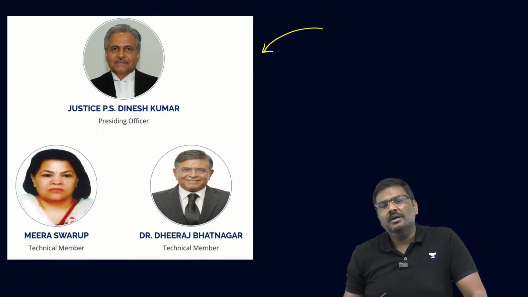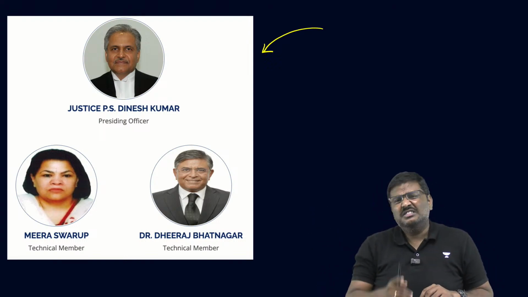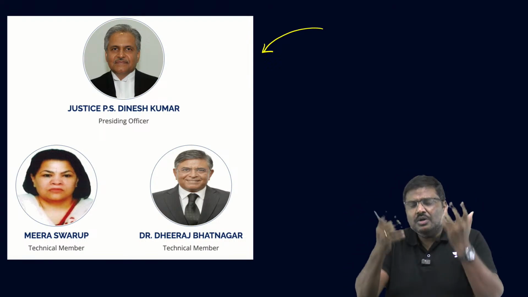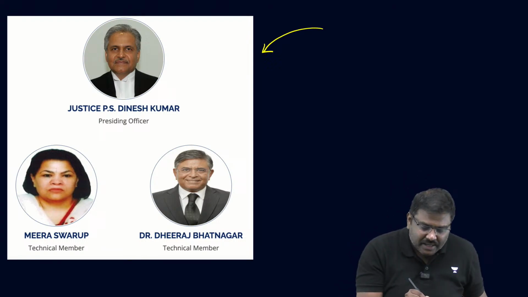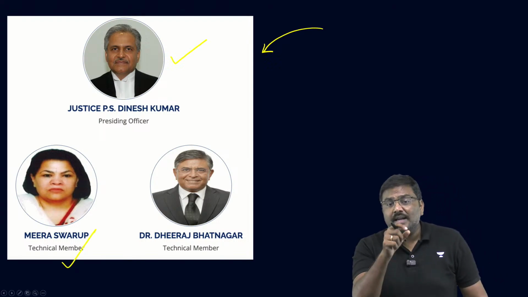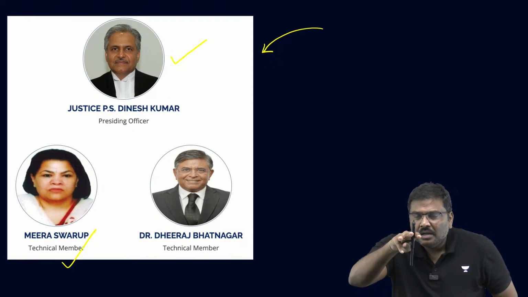Listen to me carefully. Before you jump up and start criticizing me and say, sir, these are not there in the current affairs, from where you have picked up, I don't know. My dear, SAT is a 3-member body. One is a judicial member and the others are technical members. And why do you need to have these 3 members?